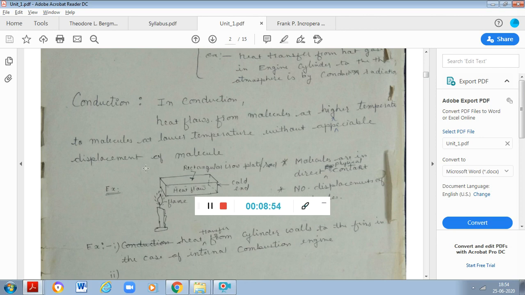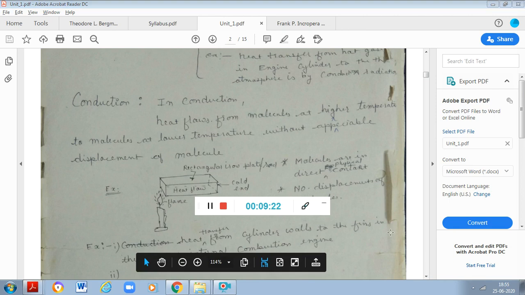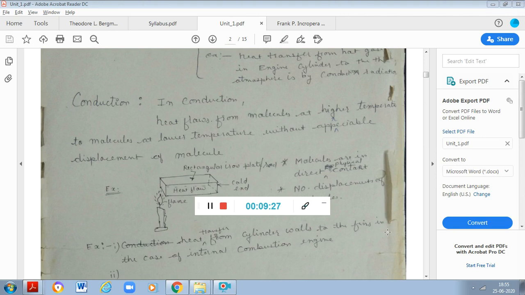So if anybody asks whether conduction takes place in liquid, yes, it is possible to transfer heat from one location to another location, provided that liquid is totally stable. If that liquid is completely stable, with not a single movement of a molecule in that liquid, conduction will be a prominent heat transfer process in that liquid as well. But it happens rarely, almost never.